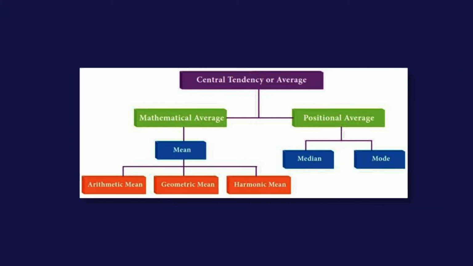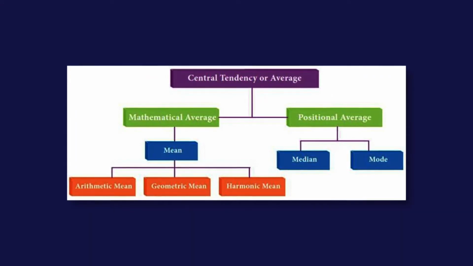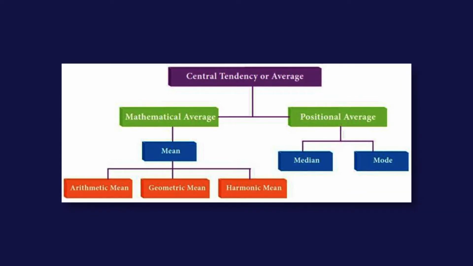This is the slide we have already covered: there is a paradigm shift from mathematical average to positional average. In the mathematical average you will find the mean, arithmetic mean, geometric mean and harmonic mean, whereas the positional averages are median and mode.